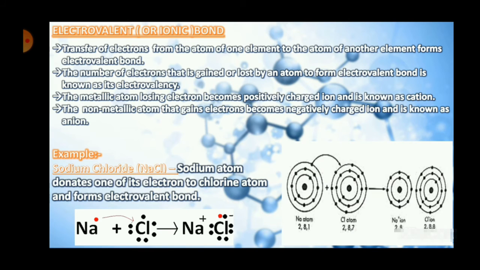Now, as I have already told you in the previous slide, 8 electrons are needed in the outermost shell to make it an octet or to make it stable. To make an atom stable, you need 8 electrons in its outermost shell. So what is happening is the sodium atom, as it has 1 electron in its outermost shell, is donating that 1 electron to the chlorine atom.